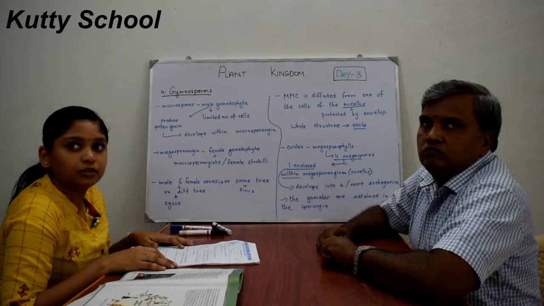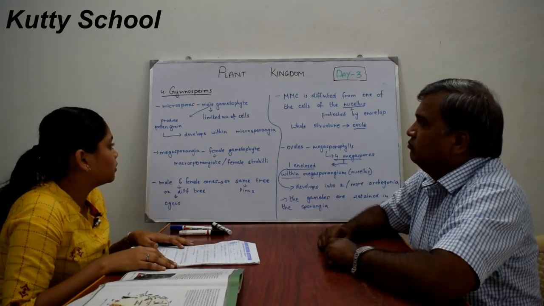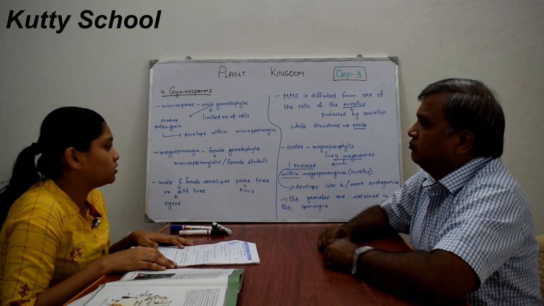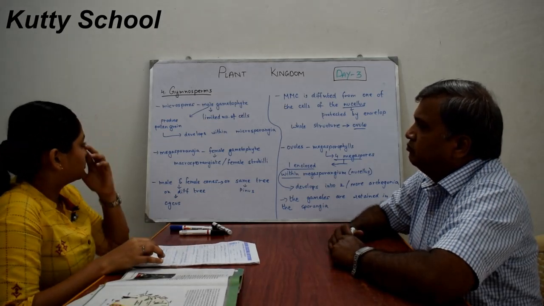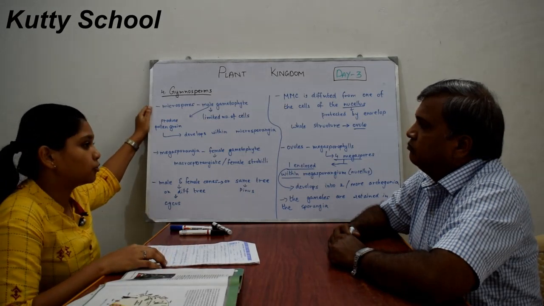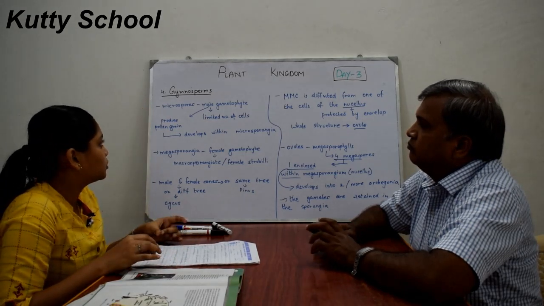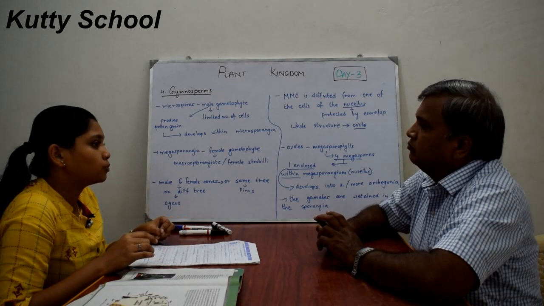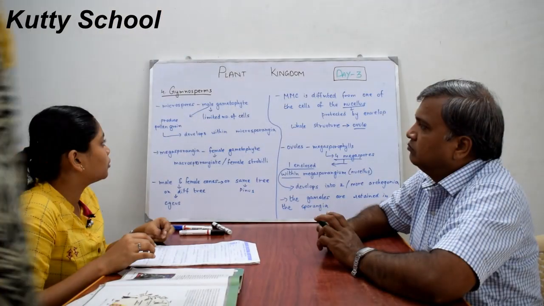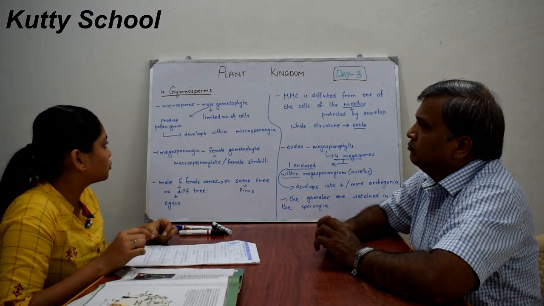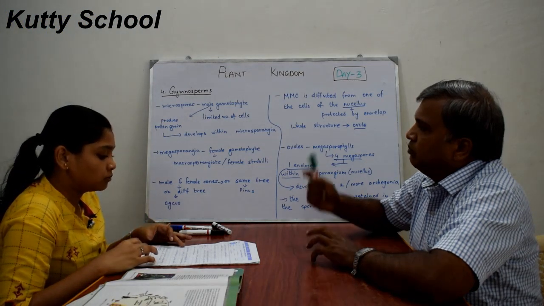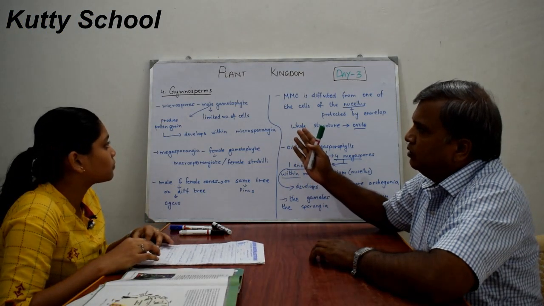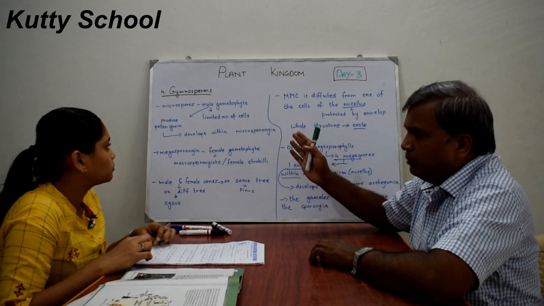So now we are going to see some more characteristics of gymnosperms. First we are going to see about microspores. We have seen that both microspores and megaspores are produced. Microspores are also known as male gametophyte, and these are limited in number. So microspores are called male gametophyte.